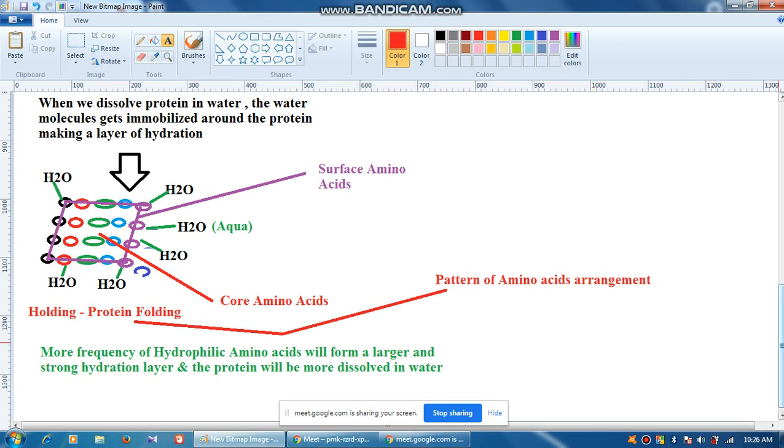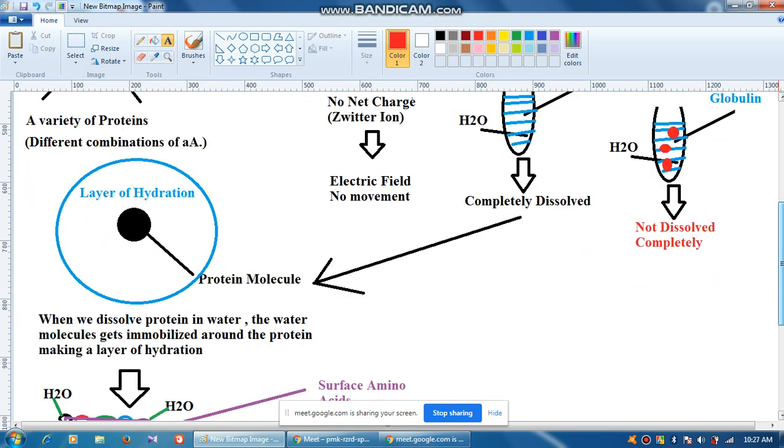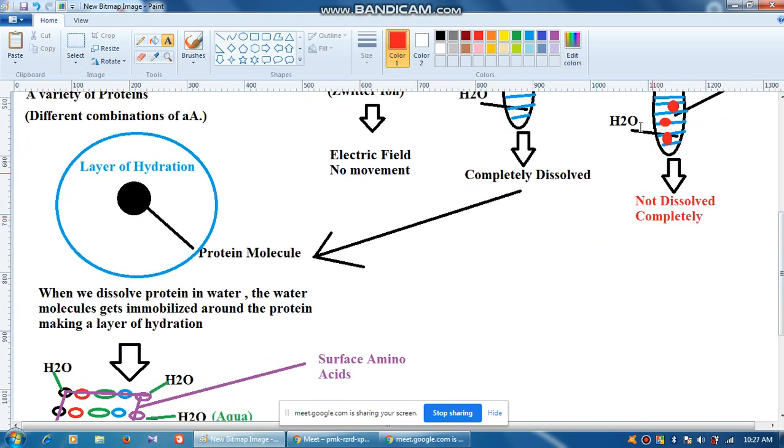Now what will happen in the opposite case? It will be exactly the opposite. Okay, when it is not dissolving and making what? Precipitates. So why is it making precipitates? Because the layer of hydration is smaller. So it may look like this. So if it is a molecule, let us draw one of the same molecular weight, but what will happen is the layer of hydration is much smaller.